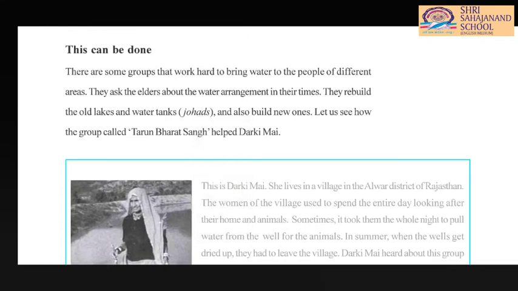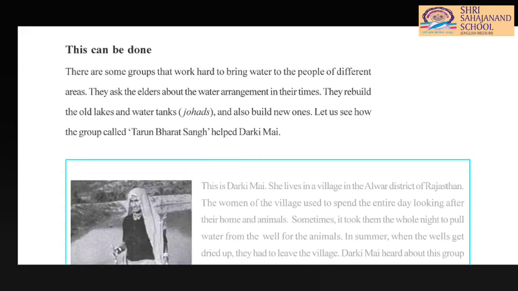The water tanks are known as johads. So if you are asked what johads are, you can say that the water tanks which are used to collect water are known as johads, and they also build new ones. They also build new lakes and new johads.